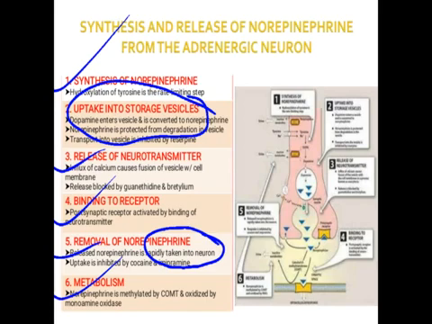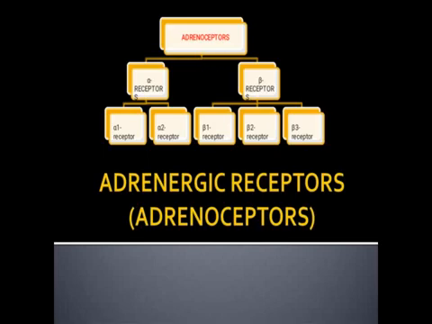So synthesis takes place by the hydroxylation of tyrosine. After synthesis, its uptake takes place. It is stored, metabolized, released, and binds to the receptor. Again, whatever is present in excess in the synapses undergoes reuptake. So all this fate of the neurotransmitter takes place, similar to what we have seen in the case of dopamine and serotonin. A similar kind of activity we can observe here in the case of norepinephrine.